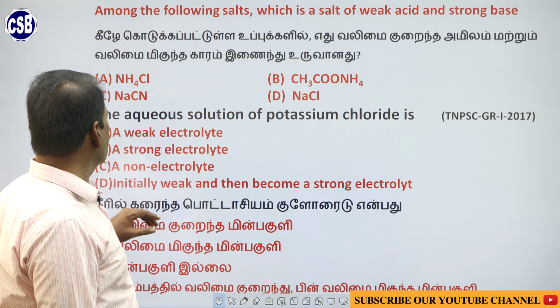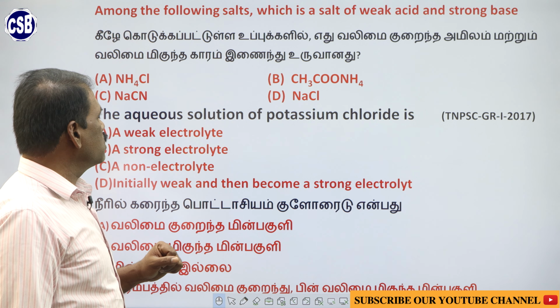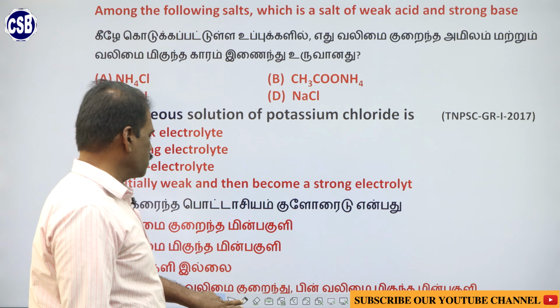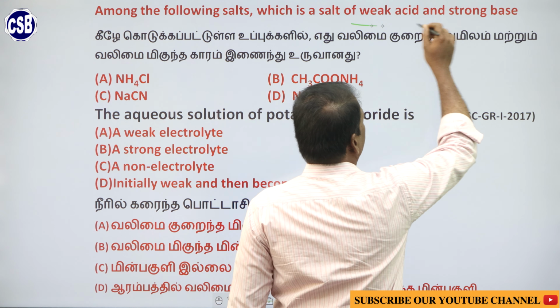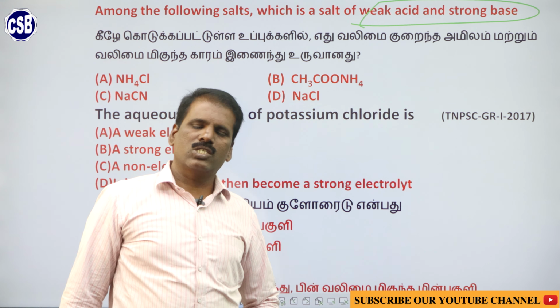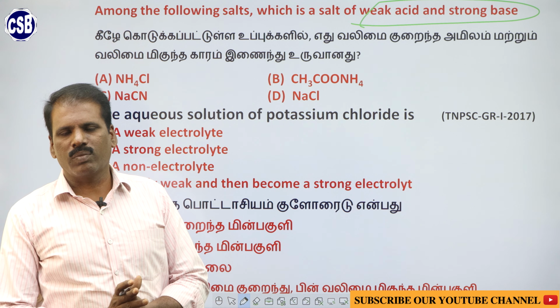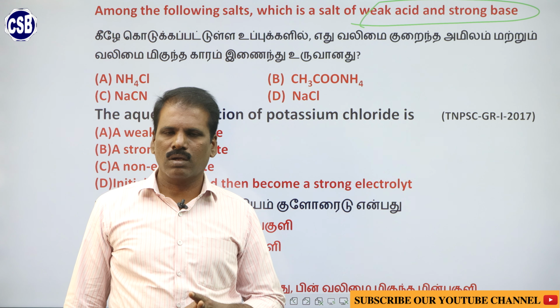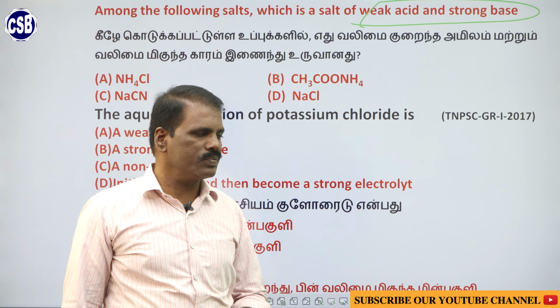So here the question is, among the following salts, which is a salt of weak acid and strong base? Okay, so weak acid and strong base. Generally, weak acids will not dissociate completely, they will dissociate partially, but strong acids or bases will dissociate completely in water.